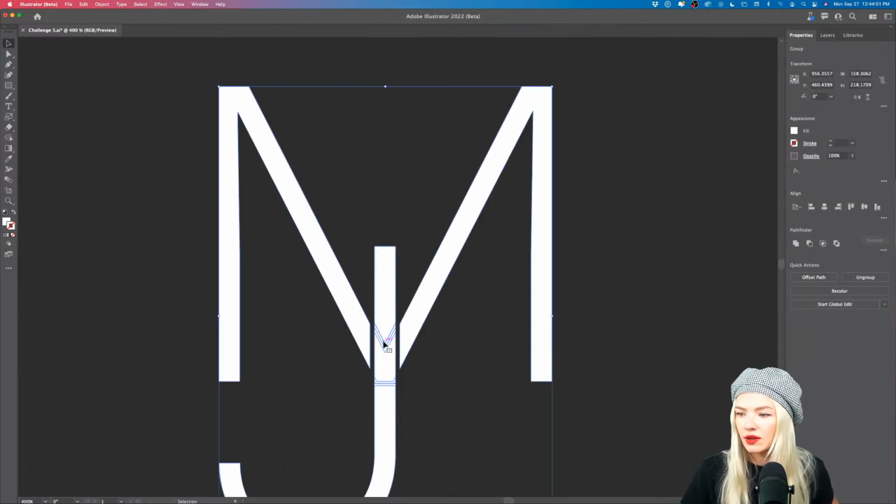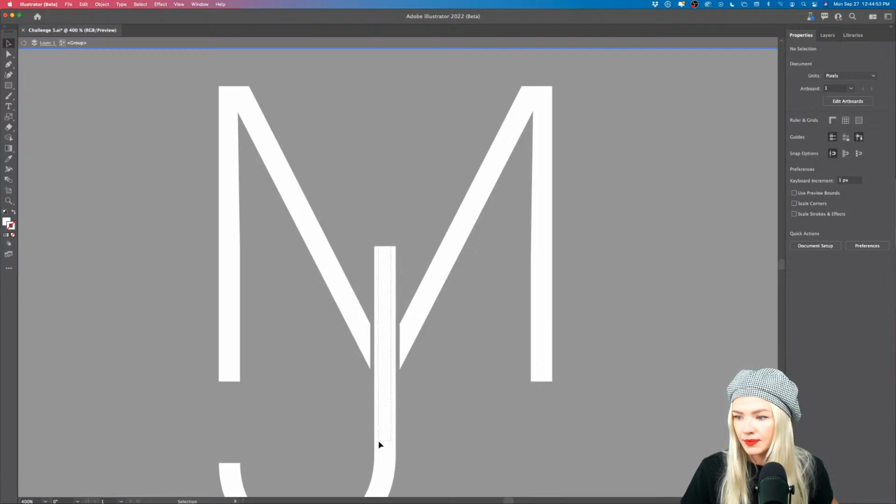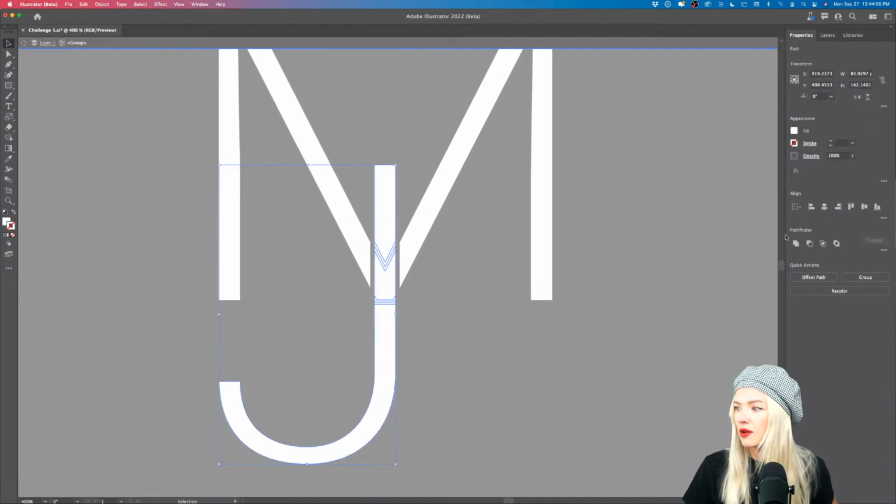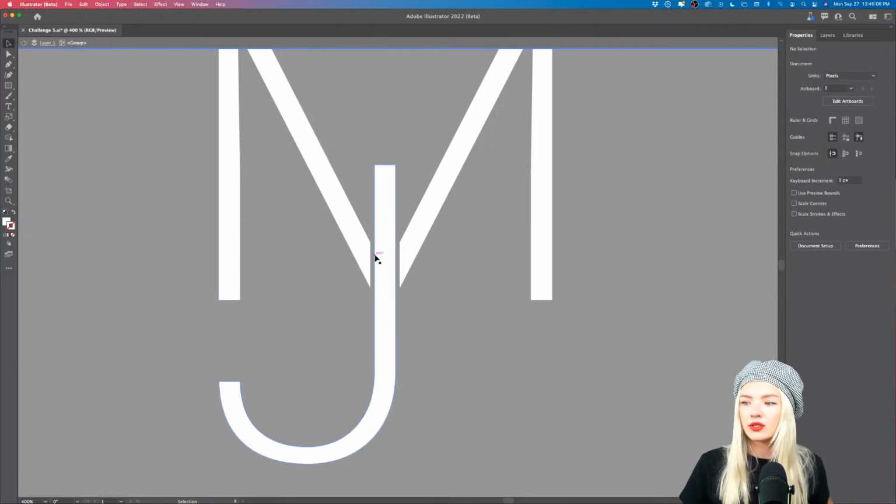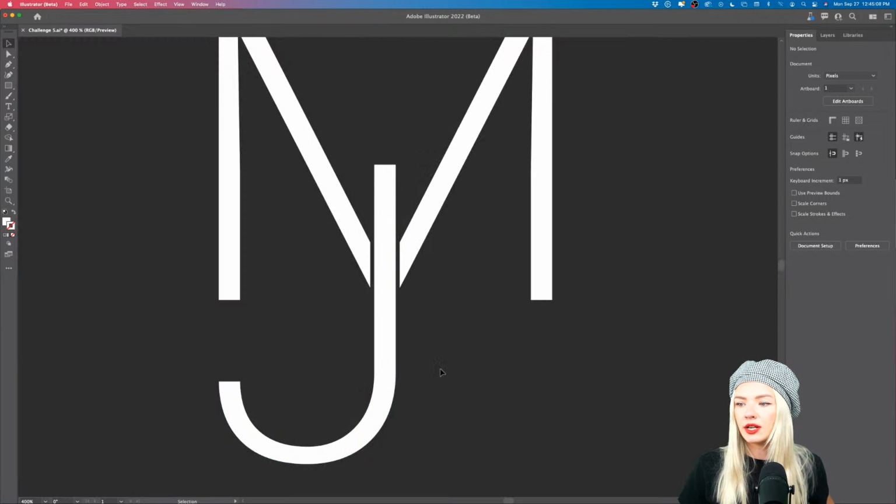Now I can take all the objects inside the J, like that, and I can reunite them again. I can also create a compound shape, but I'm going to unite them right now. You can see all those shapes have been put together into one single letter.